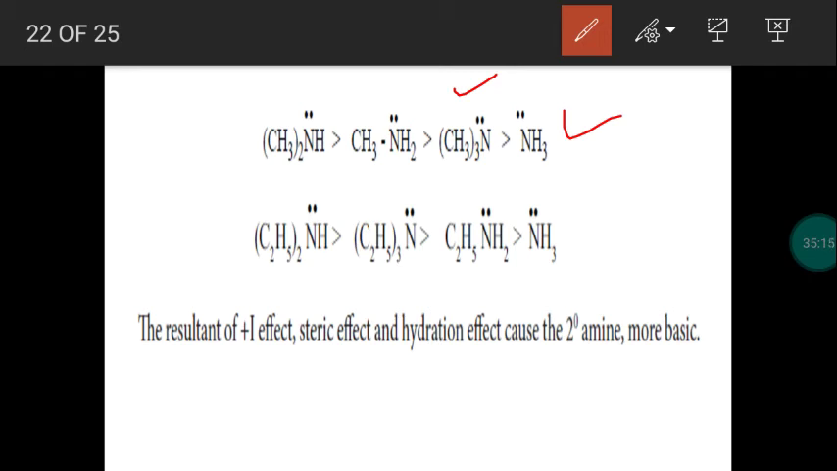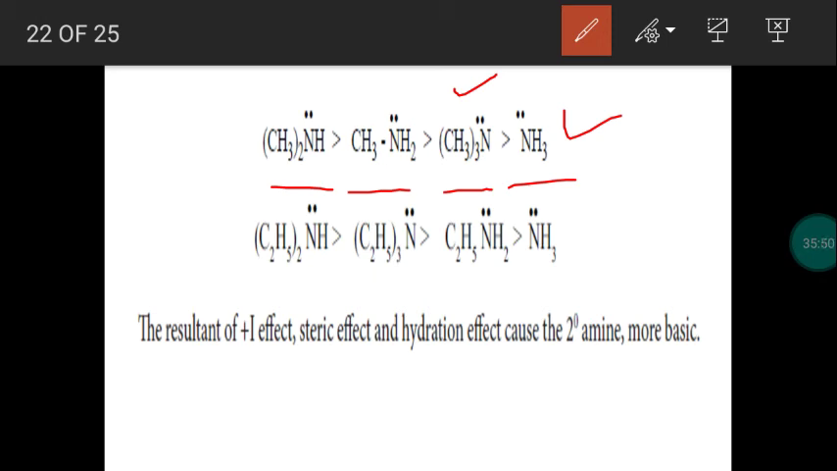So we may write now basicity order of amines. Ammonia is the least basic one. Comparing ammonia, tertiary amine, trimethylamine has more basic strength. Comparing tertiary amine, primary amine, methylamine has more basic strength. Comparing primary amine, secondary amine, dimethylamine has more basic strength. So this is for methyl substituted products of ammonia.